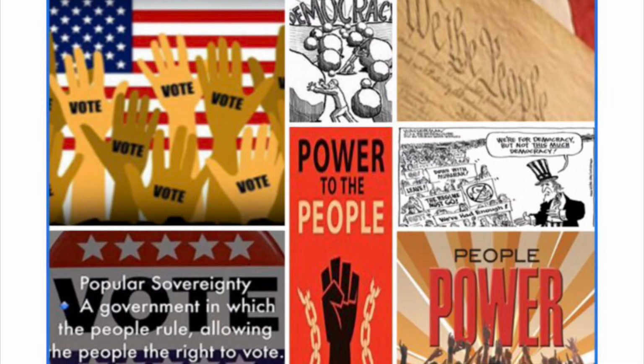As illustrated in the top middle cartoon, there have been boulders and obstacles that individuals have come across, making the point of democracy truly unattainable. Although this country preaches democracy, some leaders have shied away from the power of the people. As illustrated in the Abraham Lincoln political cartoon, he states, "We are for democracy, but not this much democracy." Although popular sovereignty and political democracy are sometimes challenging and may cause division, it is the basic right of people to make decisions on who is brought into power.